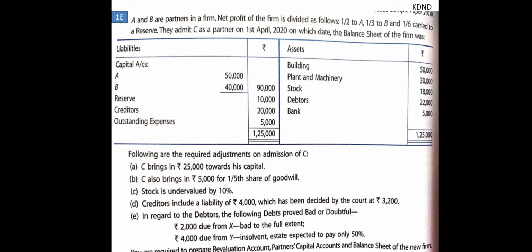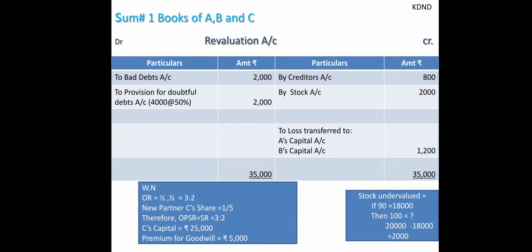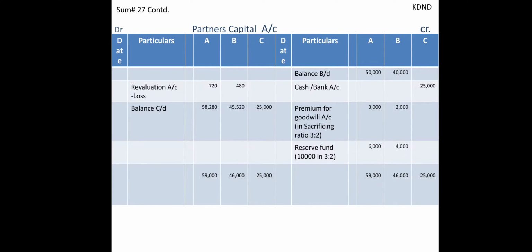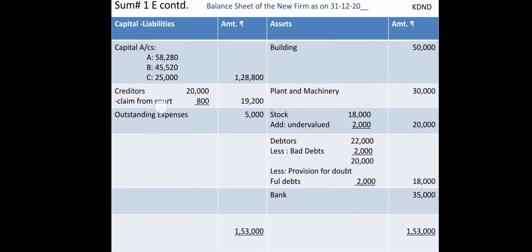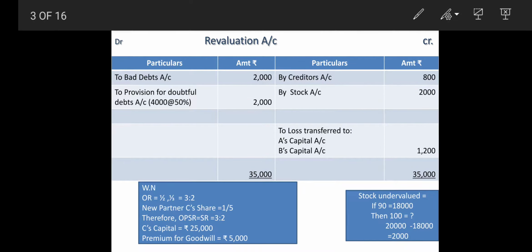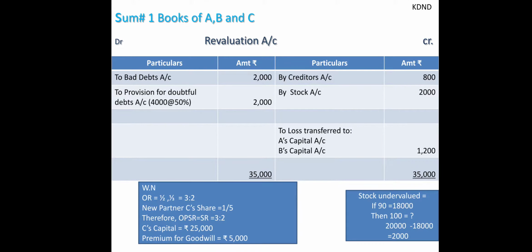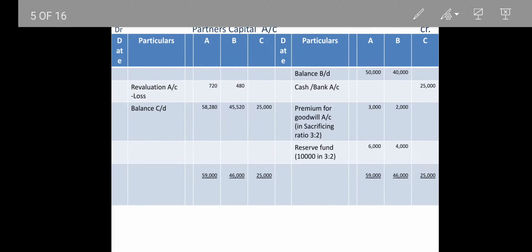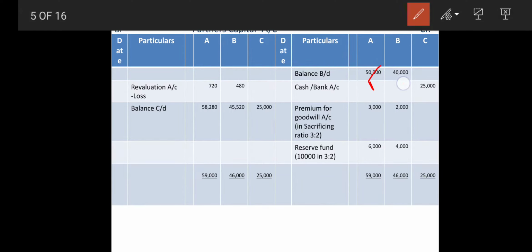So let's start with the sum. Now you have to draw the revaluation account, partners' capital account, and balance sheet. The bank account is voluntary, you can draw it if you want. First of all you have to start with transferring the partners' capital and the reserves to the respective partners' capital accounts. So we have the balances brought down, 50,000 and 40,000 respectively, and the reserves I have transferred 3:2, 10,000 rupees from the opening balance sheet.